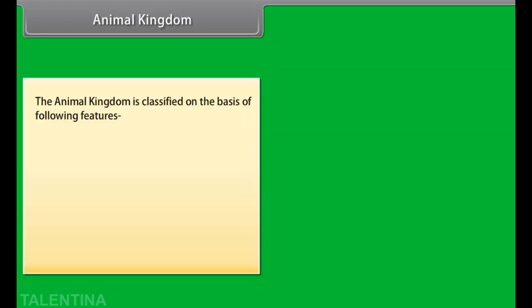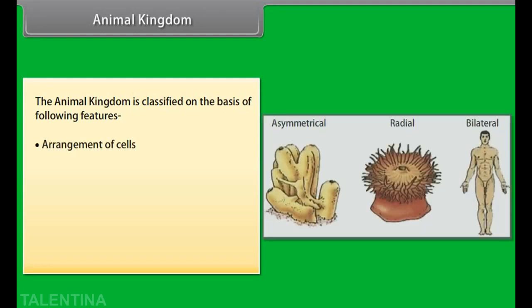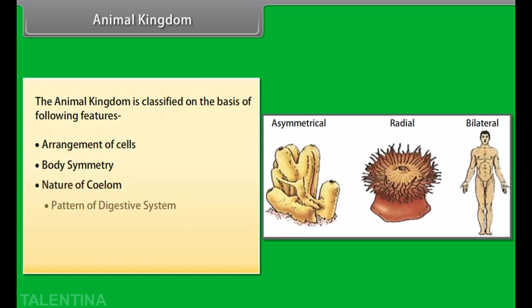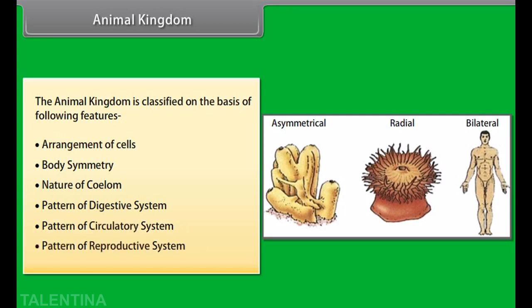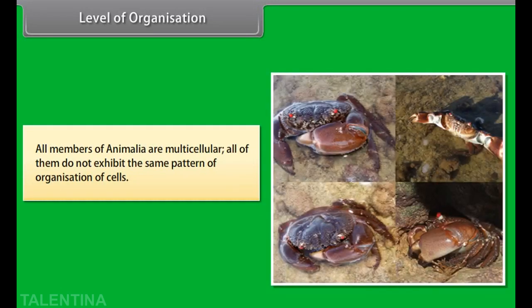The animal kingdom is classified on the basis of the following features: arrangement of cells, body symmetry, nature of coelom, pattern of digestive system, pattern of circulatory system, pattern of reproductive system, level of organization. All members of Animalia are multicellular. All of them do not exhibit the same pattern of organization of cells.